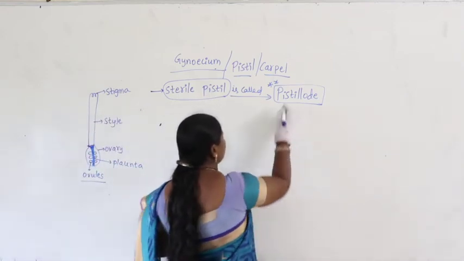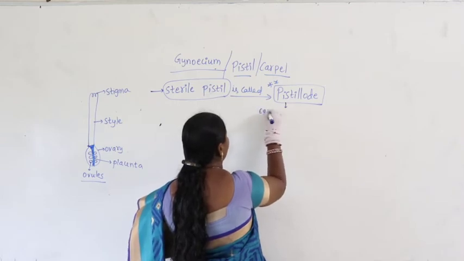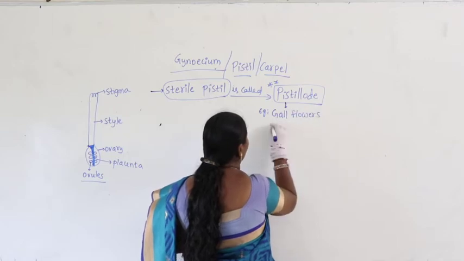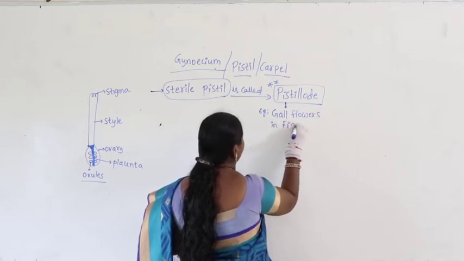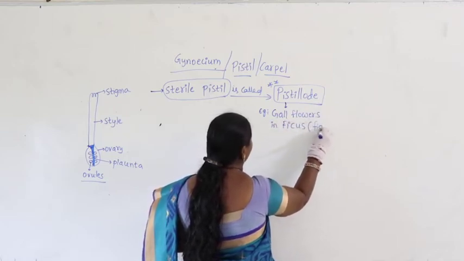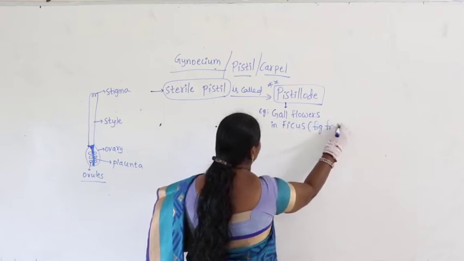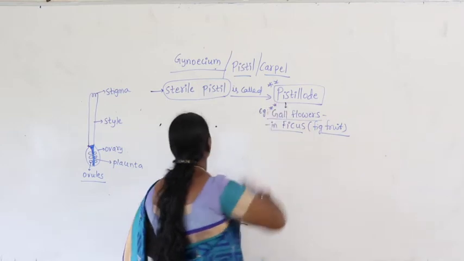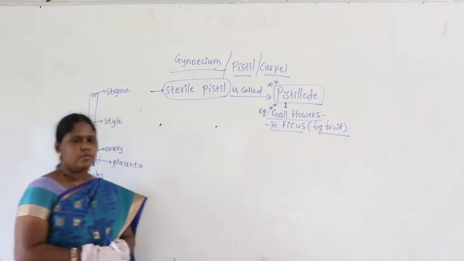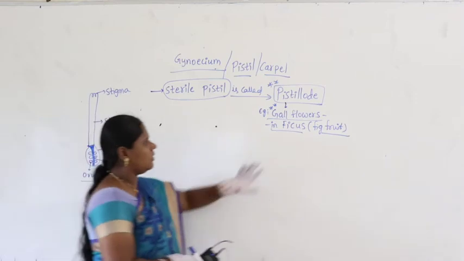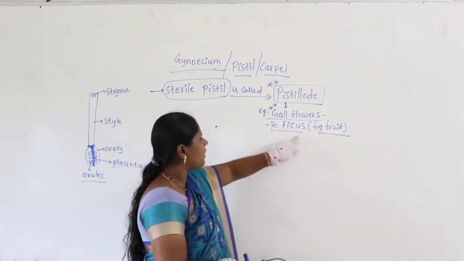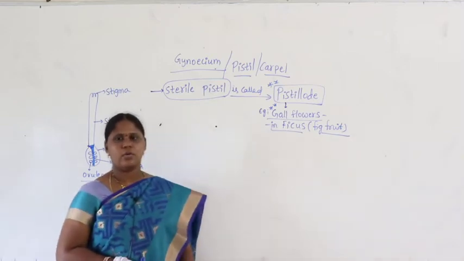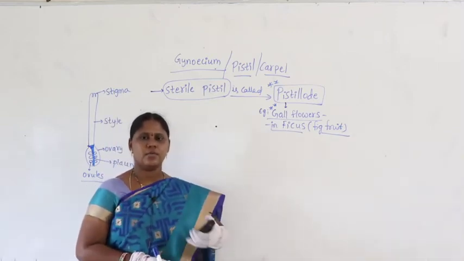Where can you find pistillode? You can take down the example, gall flowers in Ficus. What do you find in Ficus? Fig fruit. Right, we discussed Ficus. Did you remember? Ficus is nothing but fig fruit. What do you find in Ficus? Gall flowers. Could you recollect what we discussed in inflorescence?